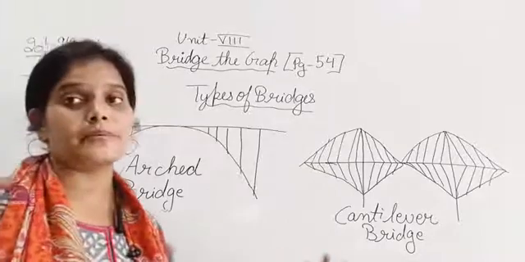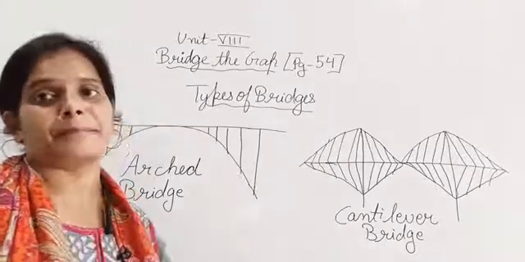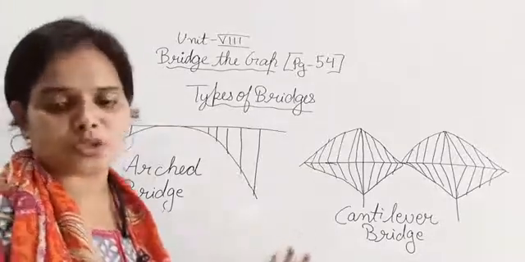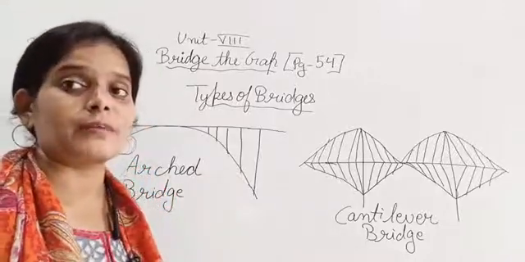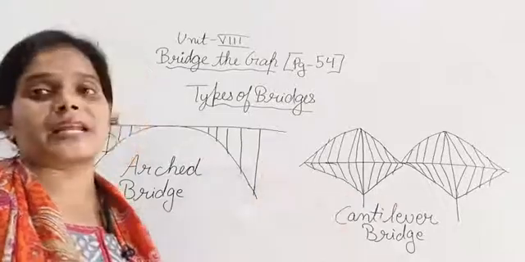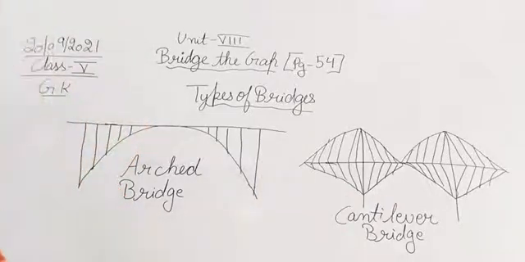Just understand the shape. If in the first question it is written that this bridge was a cantilever bridge, then cantilever bridge means the shape of that bridge should be like this only. So that's why it is known as cantilever bridge.